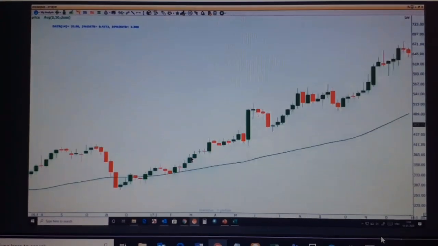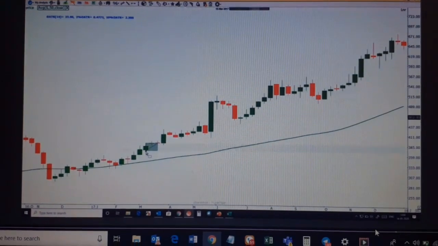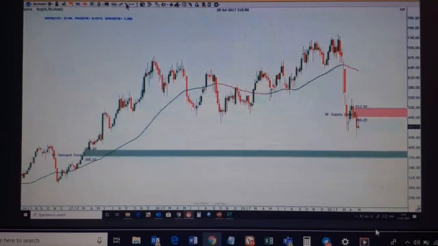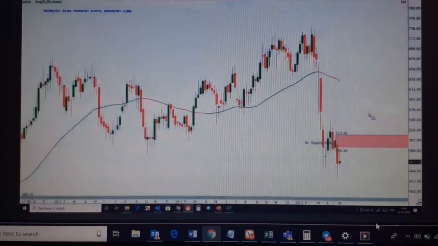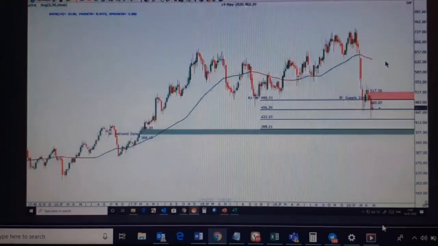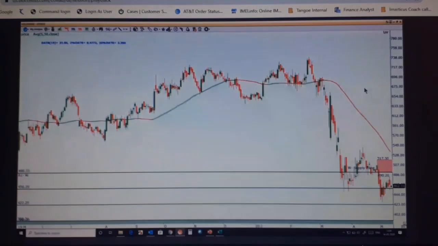Not an explosive one, but I'll mark this as my demand. I'll mark this as my price curve on Voltus. I'll go to the daily chart. What's the trend on the daily chart of Voltus?